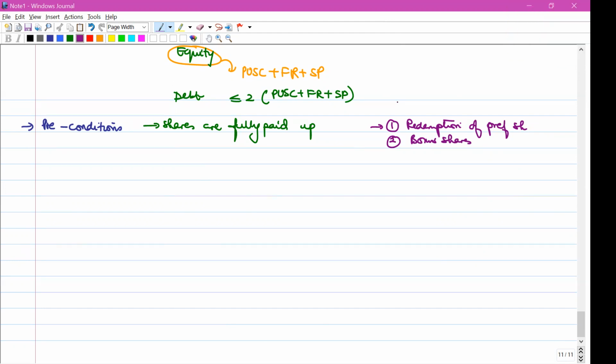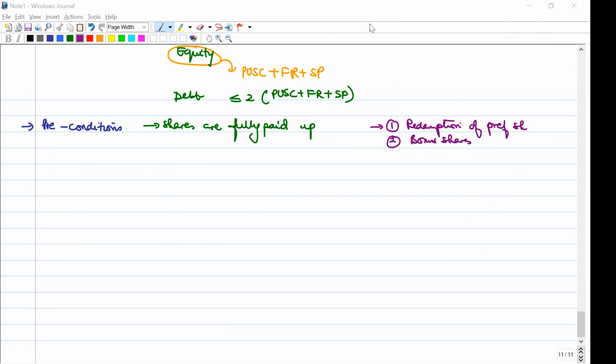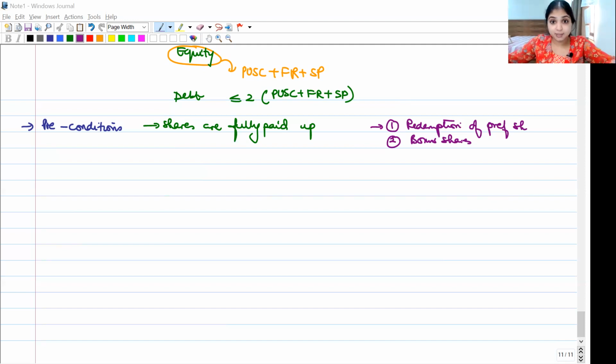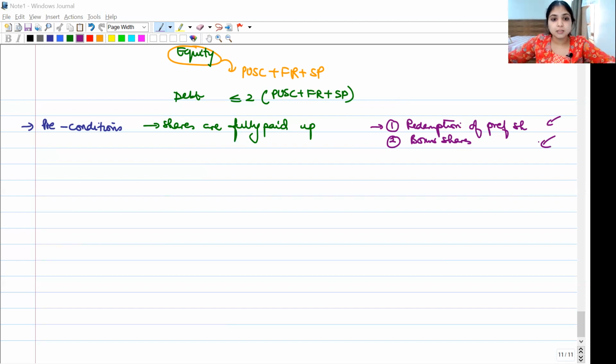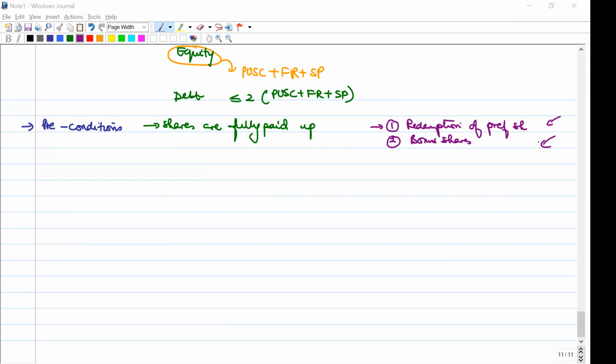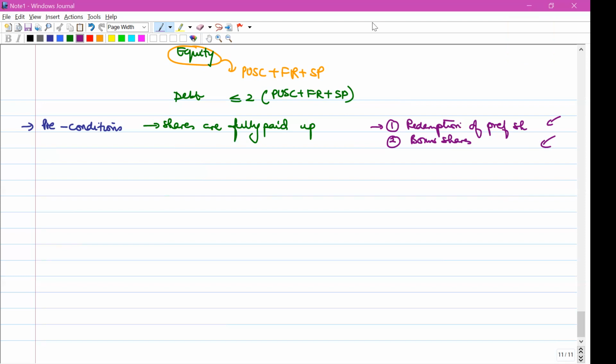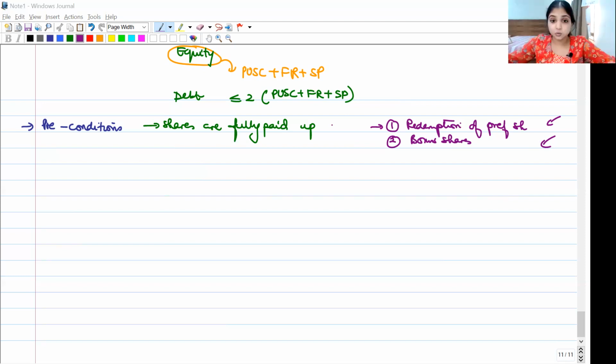Even when I taught you about converting shares into stock, shares must be fully paid up, only then you can convert them into stock. But right now I was actually thinking about these 2 points, whether you remember or not. So the precondition is that before we buy back shares, we must ensure that those shares are fully paid up.